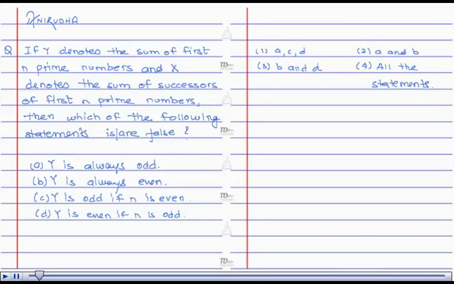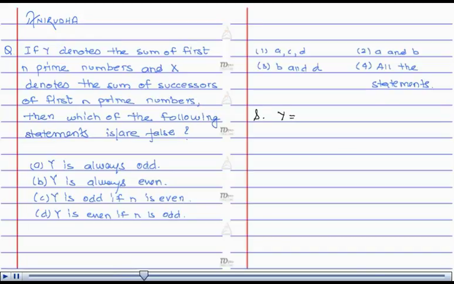Hello, I am Anirudh. The question is, if y denotes the sum of first n prime numbers and x denotes the sum of successors of first n prime numbers, then which of the following statements are false? Let's see the solution.